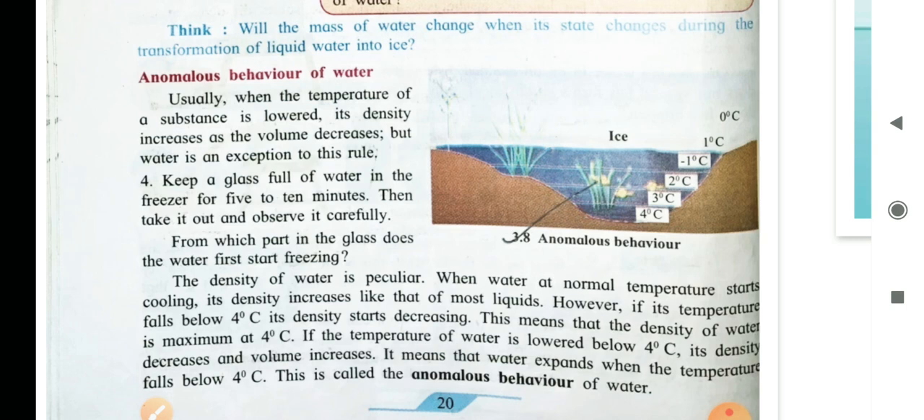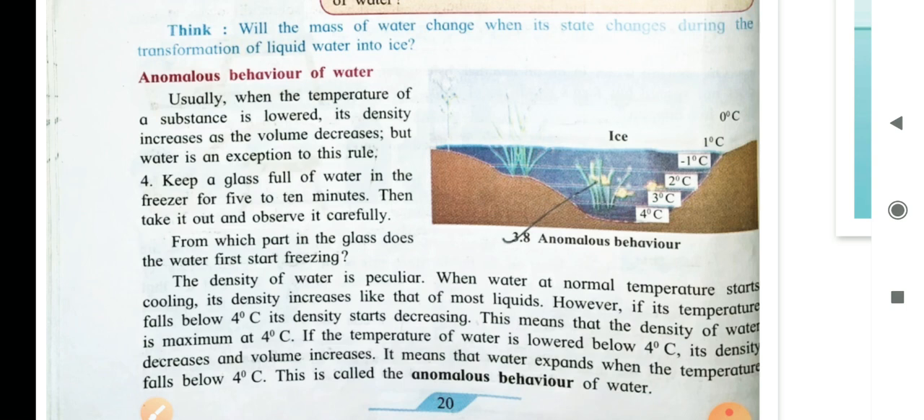The density of water is peculiar. When the water at normal temperature starts cooling, its density increases like that of most liquids. However, if its temperature falls below 4 degrees centigrade, its density starts decreasing. This means that the density of water is maximum at 4 degrees centigrade.